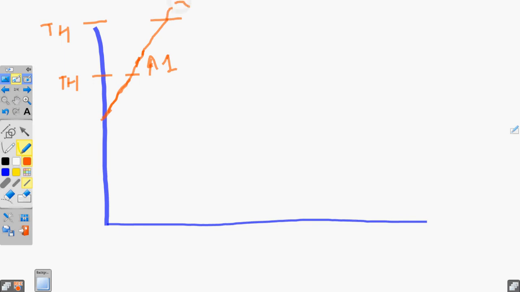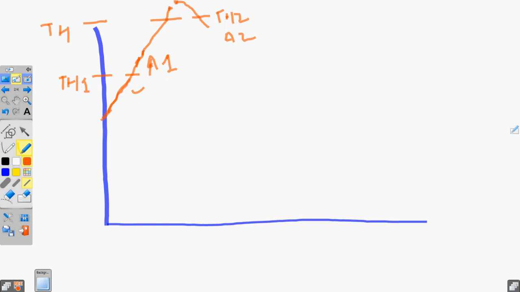And suppose it's going up, and suppose this is another threshold, and it crosses this threshold, and then it's coming down. While coming down, when it gets worse than this threshold, TH2, if we have named this TH1, then event A2 occurs.